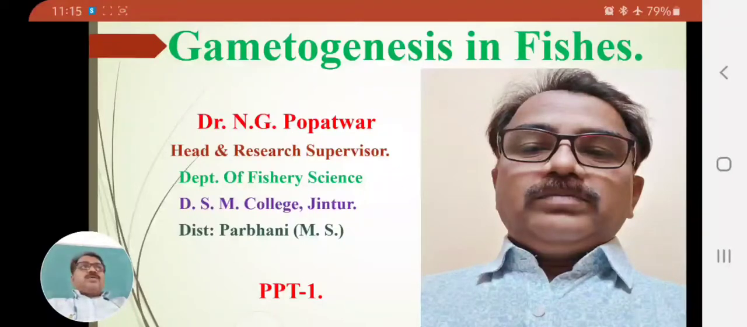Now last period we have seen that Pisces or fishes are broadly divided depending upon the types of reproduction. Based on reproduction, fishes are divided into three types, that is oviparous, viviparous and ovoviviparous. This was seen in the last period.